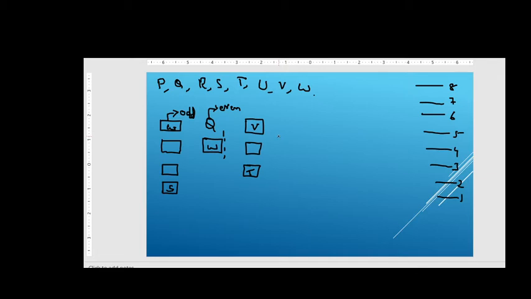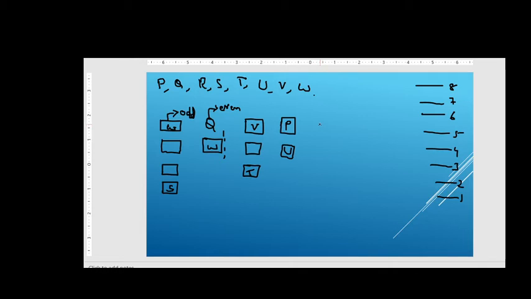U is not situated above P, right, friends? U is not situated above P. That means U is situated below P, right, friends? So here it is your box P, then comes your box U, right, friends? Here this is your box U, right?